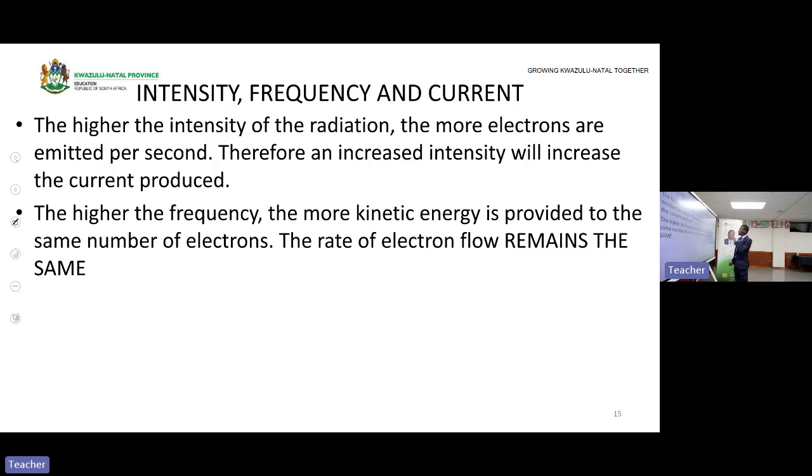So we're going to look at the graphical representation of the intensity. The higher the intensity of radiation, the more electrons are emitted per second. We have talked about that. Therefore, an increase in intensity will increase the current produced. The higher the frequency, the more kinetic energy is provided to the same number of electrons. Intensity affects the number of electrons, and frequency affects the kinetic energy of the electrons. So the rate of electron flow remains the same, but the electrons are emitted with high kinetic energy.